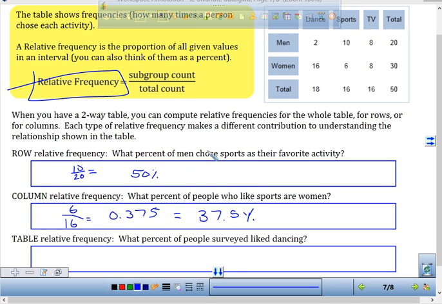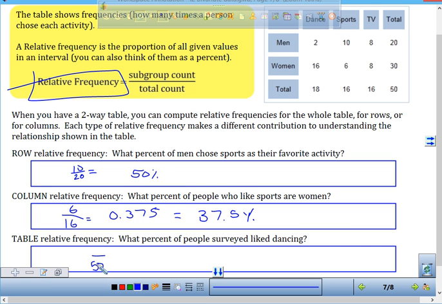Okay, now a table relative frequency. I'm talking about the entire table. What percent of people surveyed? What's first? People surveyed is how many? Okay, so you have, is that your subgroup or is that your total? Okay, so then I'm going to start my fraction down here. I have 50 on the bottom. Now, what's my subgroup?